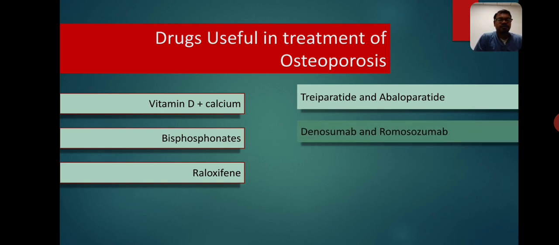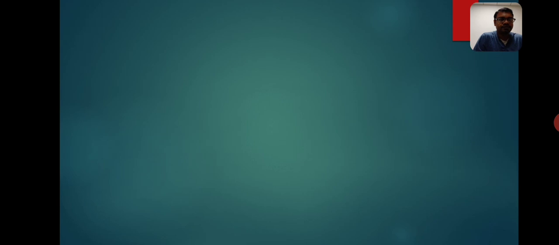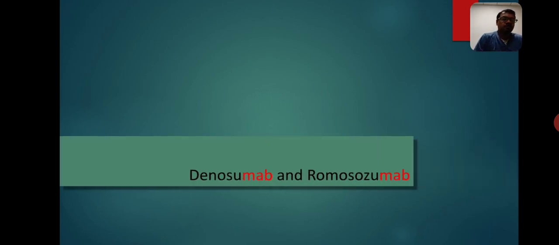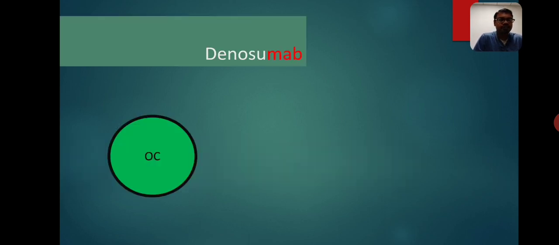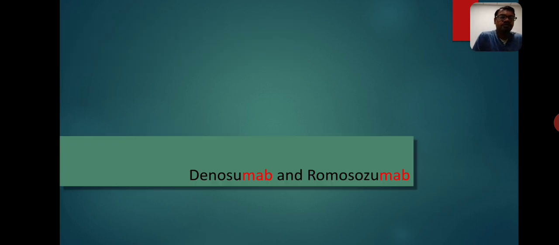Now, next drug is monoclonal antibodies. They are called monoclonal because they are clones of some common antibody producing cell. So they have a common structure and they produce a common effect. Though both of them are monoclonal antibodies, their effect is different, their mechanism is totally different. Let's see one by one.